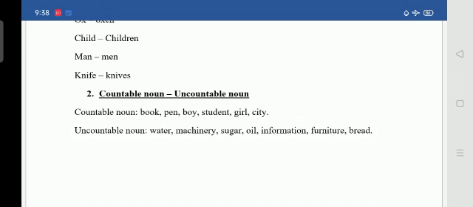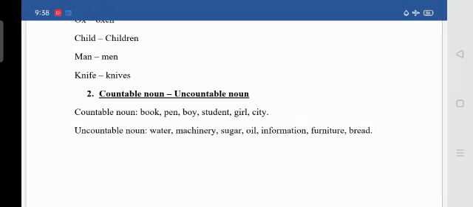But we can't count oil. We can weigh oil, but we can't count oil. Next is information. The information about your education. The information as given about education.